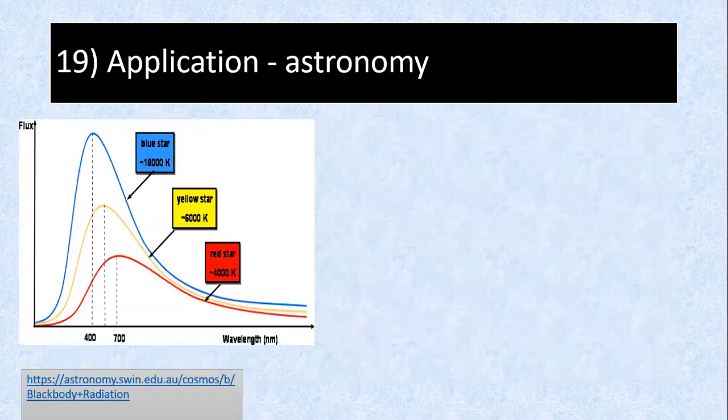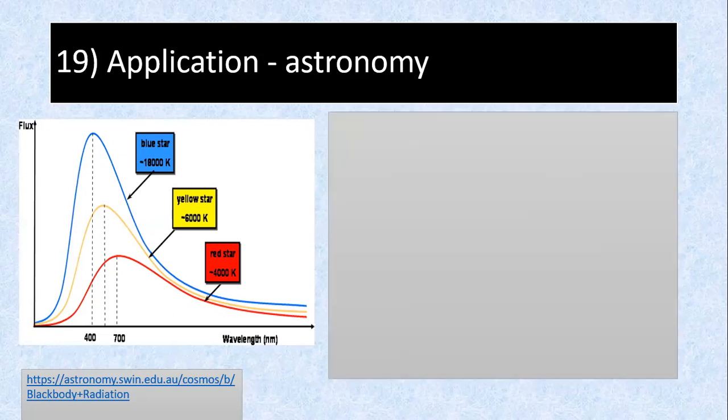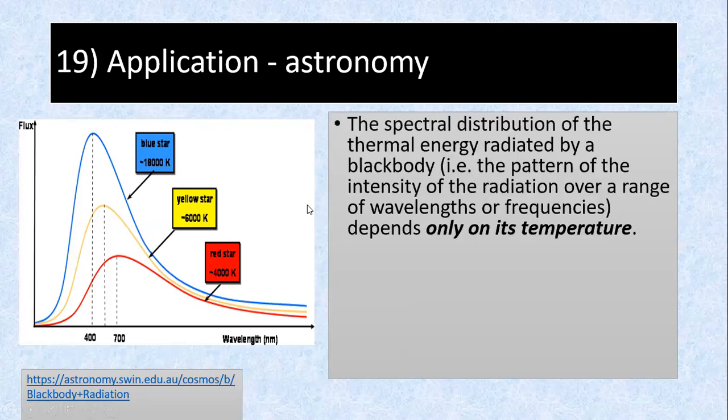Okay, don't need to bother about this one. This one is more the application in astronomy. That means if you see a star that is red, you know that's roughly the temperature. You see a yellow star, it's about 6,000 Kelvin. See a blue star, it's that temperature, 18,000 Kelvin. So the spectral line of thermal energy radiated by a black body has a pattern of intensity of radiation over a range of wavelength or frequency that depends only on its temperature.